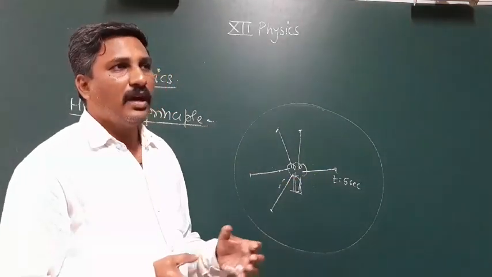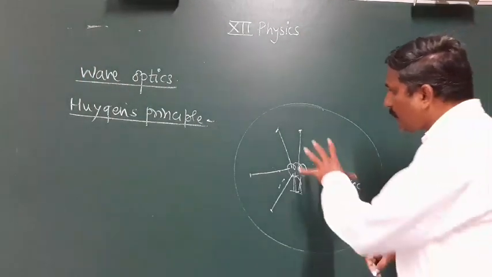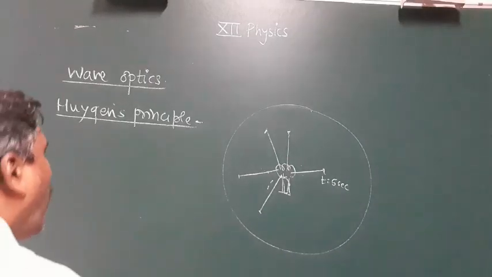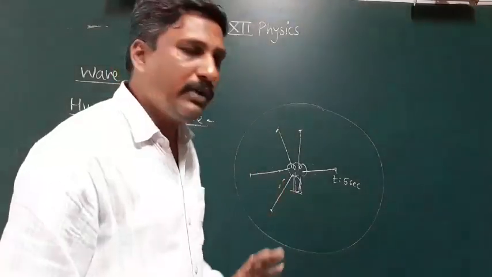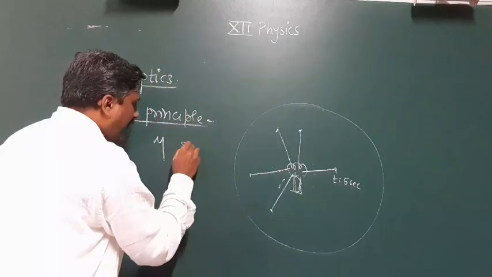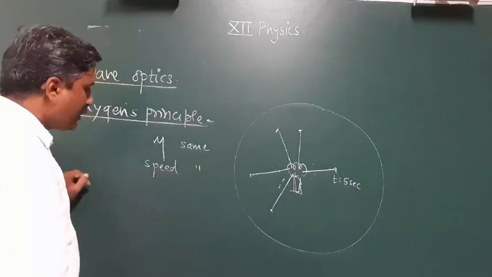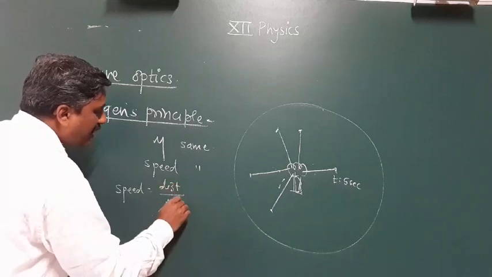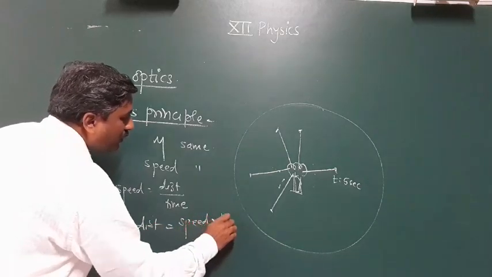Now the question arises, how does the light travel the same distance? Remember that the speed of light in water is a constant, because speed depends on the refractive index. The refractive index of a given medium is always constant. Here there is no change in medium. The medium is water, so the refractive index mu remains the same. So the speed remains the same, and speed equals distance divided by time, so distance equals speed into time.